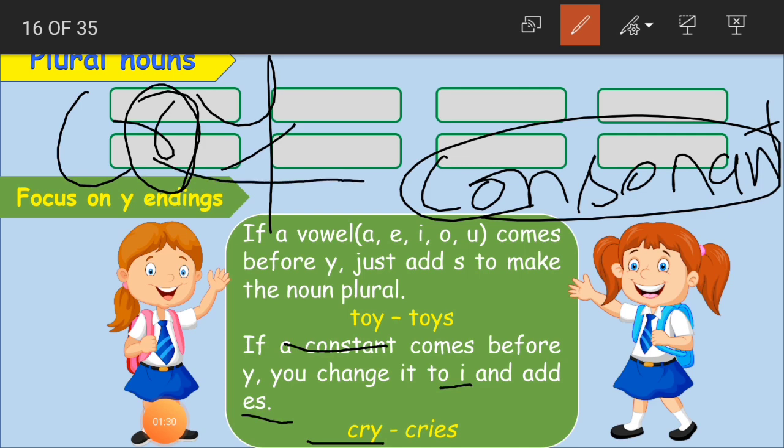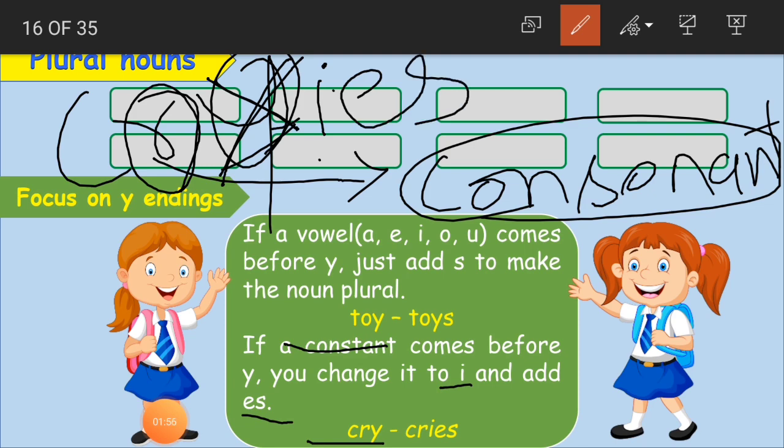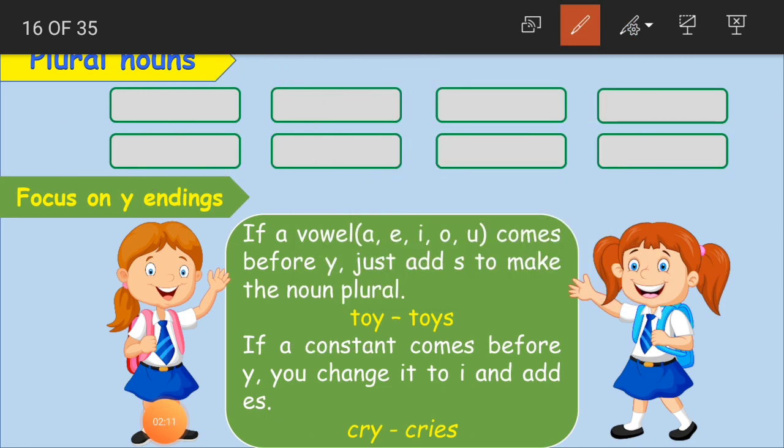It is a consonant. So to make it plural, we have to remove this Y, add I in its place, and also add ES. Then it becomes cries, C-R-I-E-S.